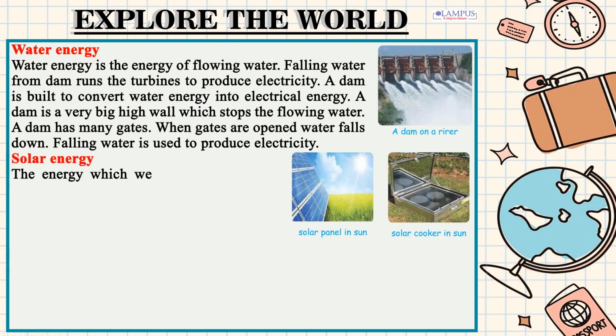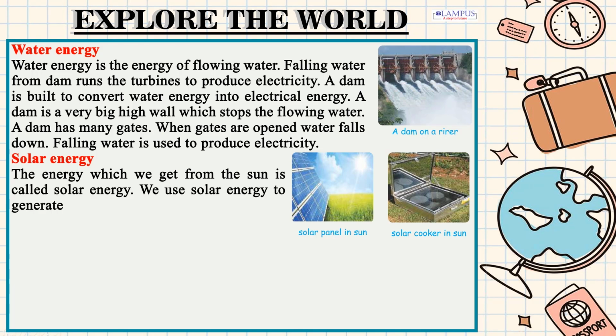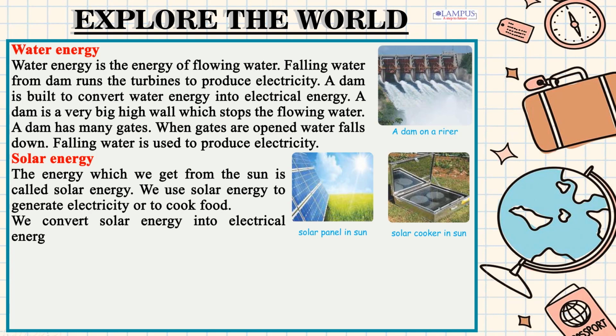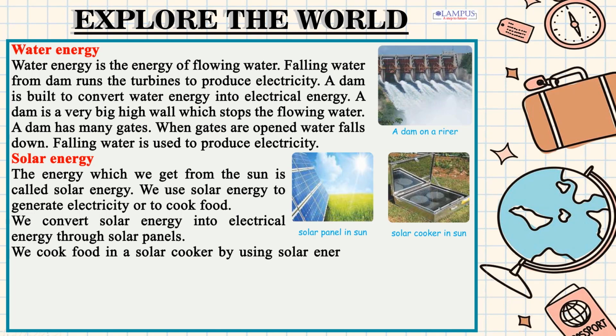Solar energy. The energy which we get from the sun is called solar energy. We use solar energy to generate electricity or to cook food. We convert solar energy into electrical energy through solar panels. We cook food in a solar cooker by using solar energy. Solar energy is a non-polluting energy.